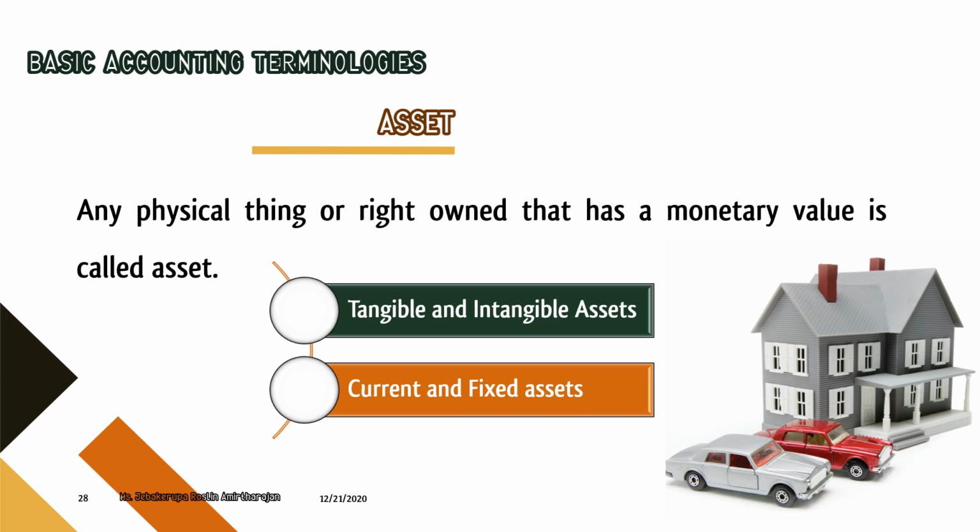We also classify assets as current assets and fixed assets. What are current assets? Those assets which are rotated in business within a period of 1 year, within one accounting period, are said to be current assets. And those assets which come inside a business for the purpose of staying with the business for more than 1 year are said to be fixed assets.